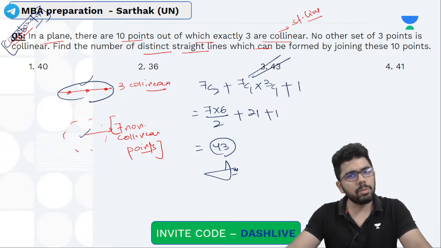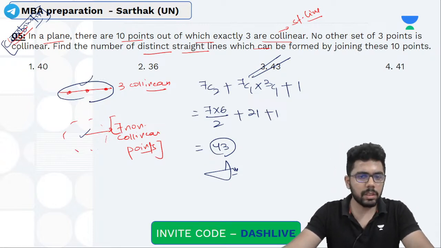And the moment you see such a question in the exam, you don't have to think much. 30 seconds, 40 seconds, you will be able to solve this. Is it not worth it?